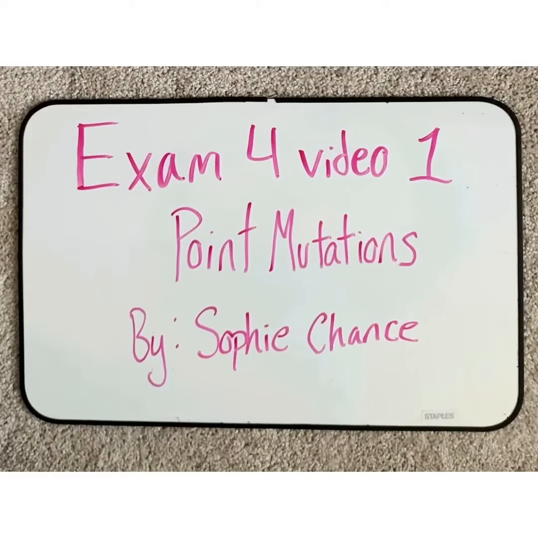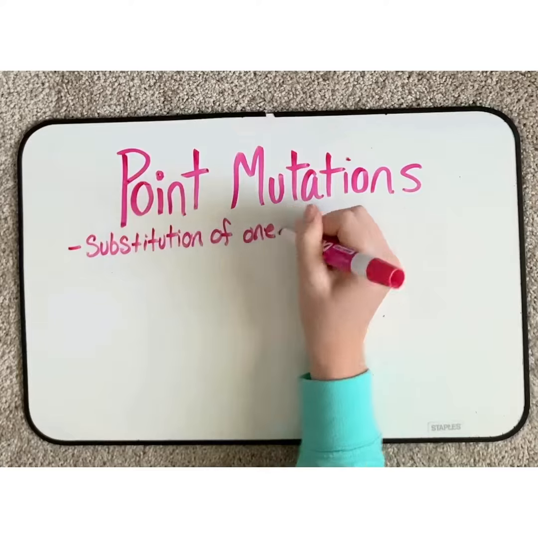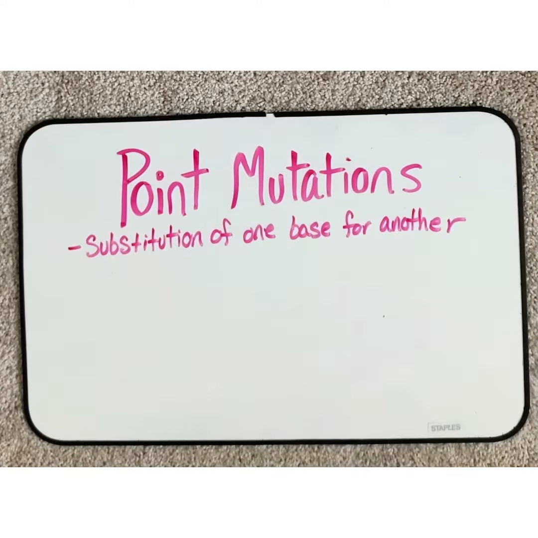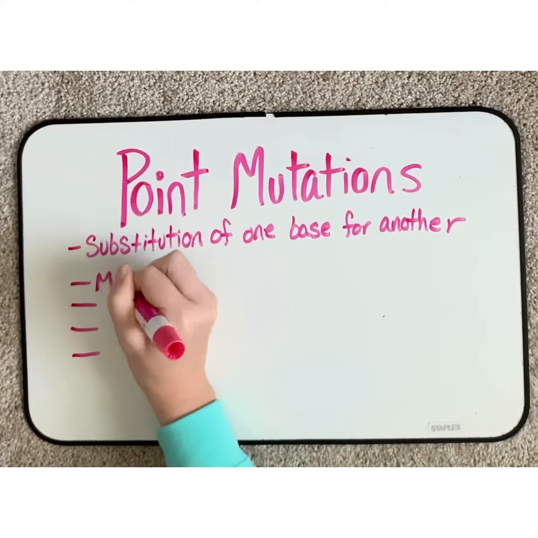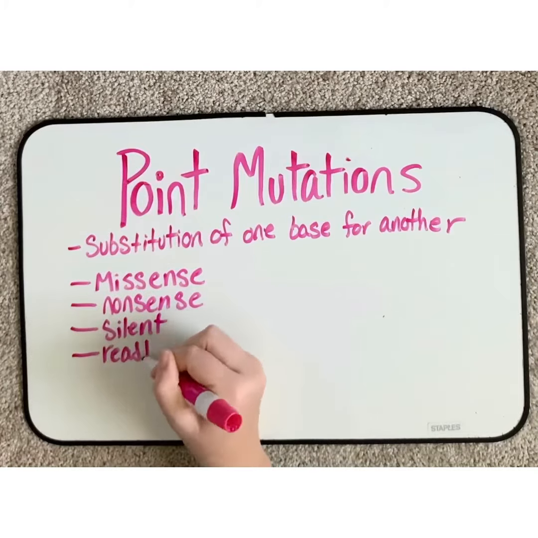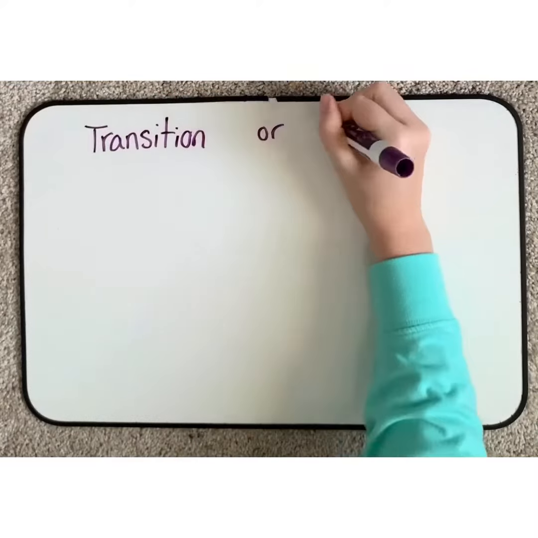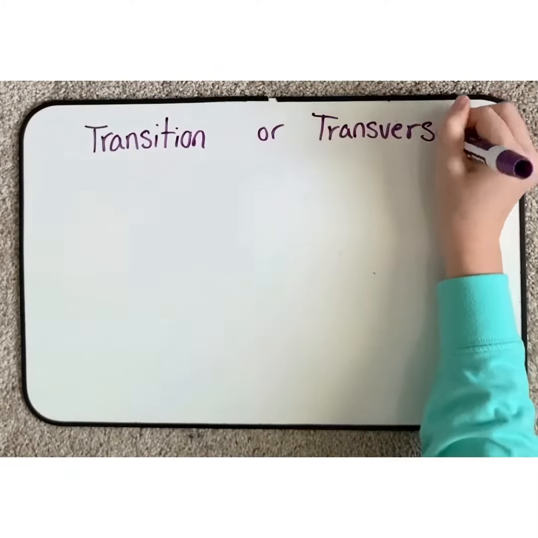Point mutations. Point mutations involve the substitution of one nucleotide base for another. There are 4 types: missense, nonsense, silent, and read-through. These point mutations are also categorized as transitions or transversions.